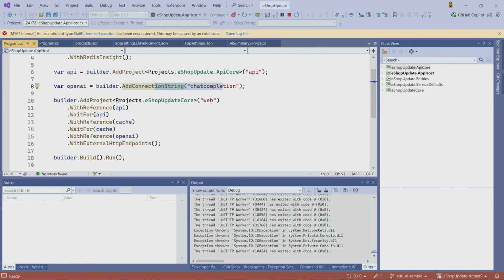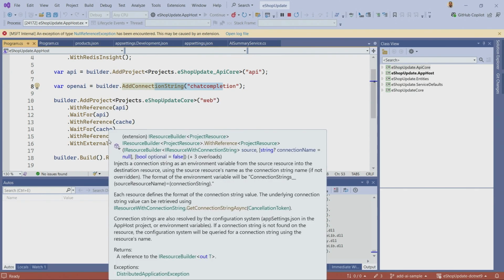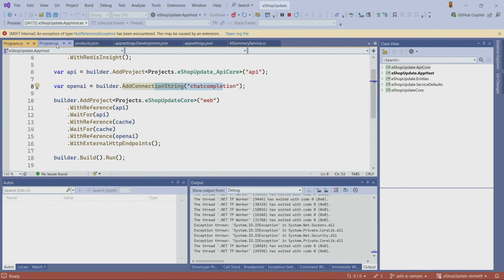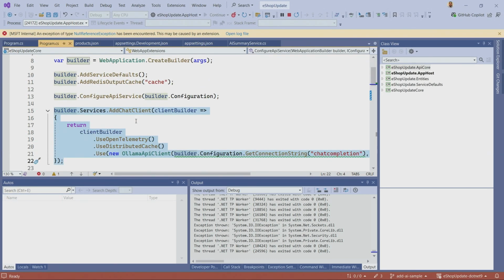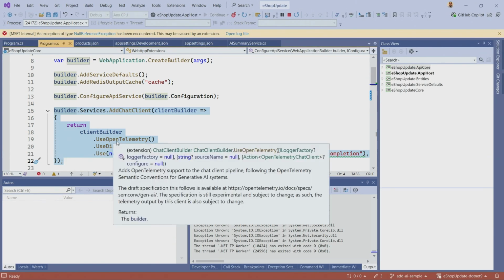And so we're configuring here. We're adding it to our project because we want to use it inside of our web project. Inside of our web project, you can see here that this is how we configure our chat client. And so we're adding OpenTelemetry, so that's part of that middleware that I was talking about with extensions.